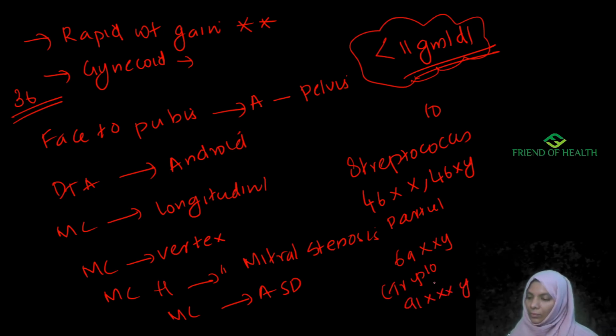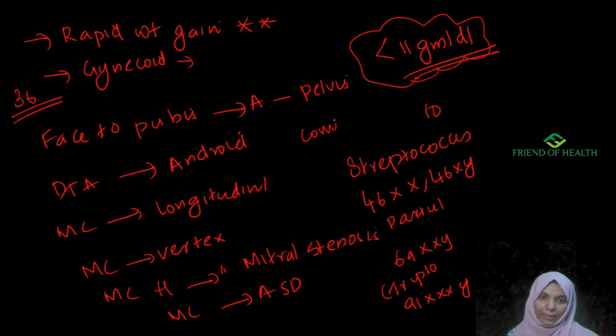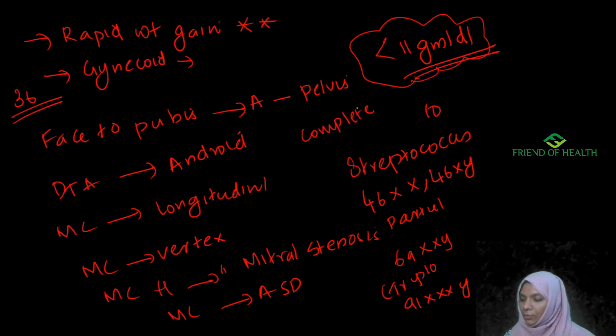If it is tetraploid, it will be 92XXXY. Okay. Risk of choriocarcinoma is more common in which type of hydatidiform mole? It is in complete mole. Okay, so complete mole will have the risk of choriocarcinoma. Most common site of metastasis from choriocarcinoma is lungs.